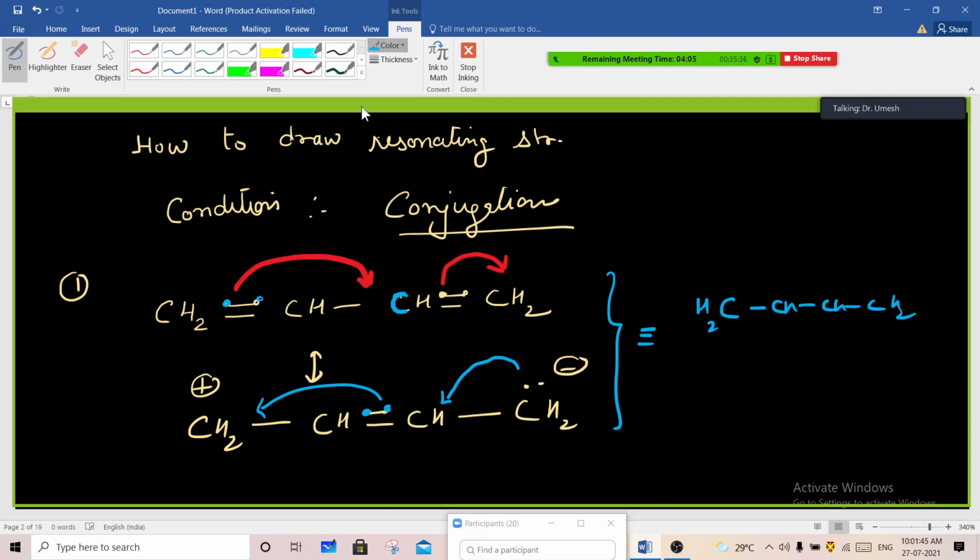The pi electrons are delocalized. It is a 1.5 bond. It is not that it is a double bond and a single bond, but we can have a half bond. The pi electrons are delocalized all over the molecule. So we say these are in resonance. These are delocalized molecules.